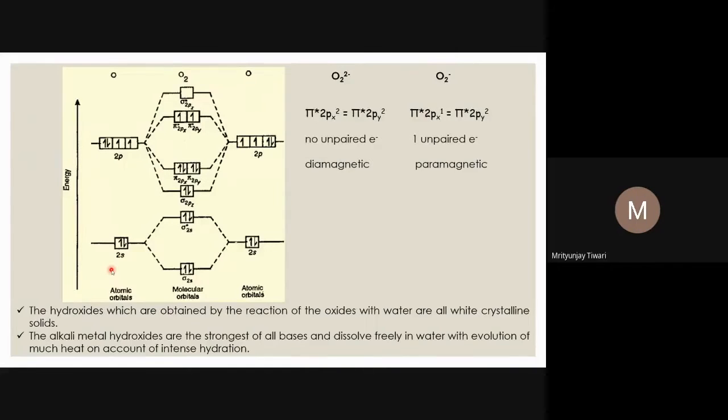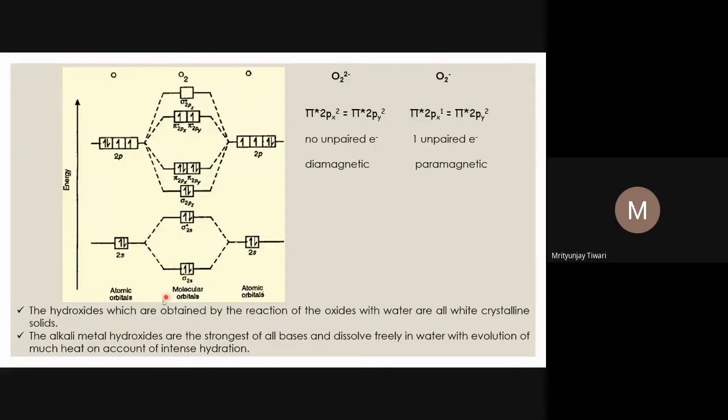Similarly, all the atomic orbitals combine with each other, and we see the formation of bonding and anti-bonding orbitals. Anti-bonding orbitals are represented with a star sign, and for bonding orbitals we do not show any star. Another thing: if the electron is in a bonding orbital, the molecule is more stabilized. If the electron is in an anti-bonding orbital, then because of the presence of electrons in anti-bonding orbitals, we see some destabilization.